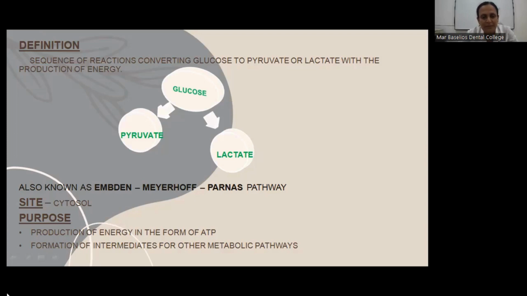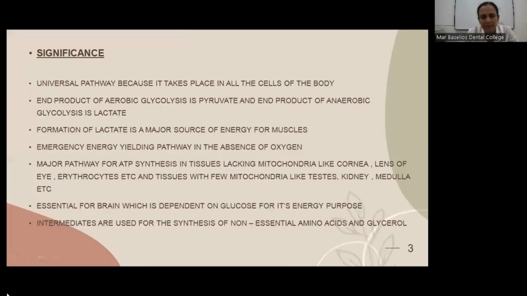It is also known as the Emden-Meyerhof-Parnas pathway because it was elucidated by these three scientists. The pathway occurs in the cytosol. The purpose of this pathway is the production of energy in the form of ATP, and it is also for the formation of intermediates for other metabolic pathways. The significance of the pathway is that it is a universal pathway because it takes place in almost all the cells of the